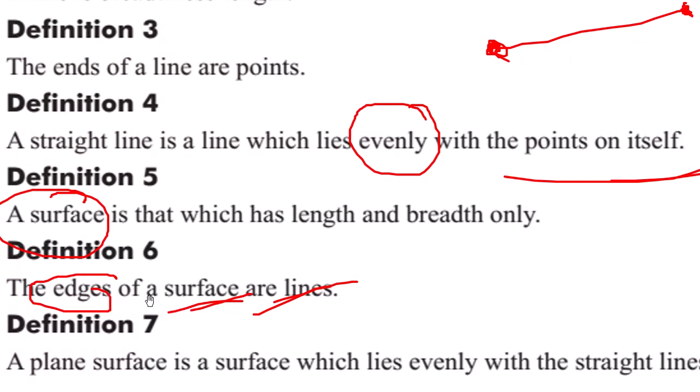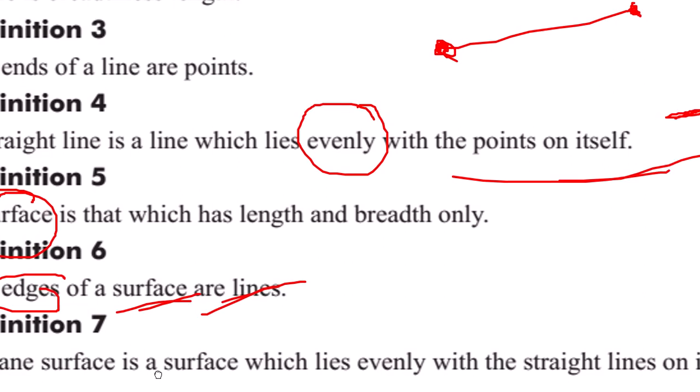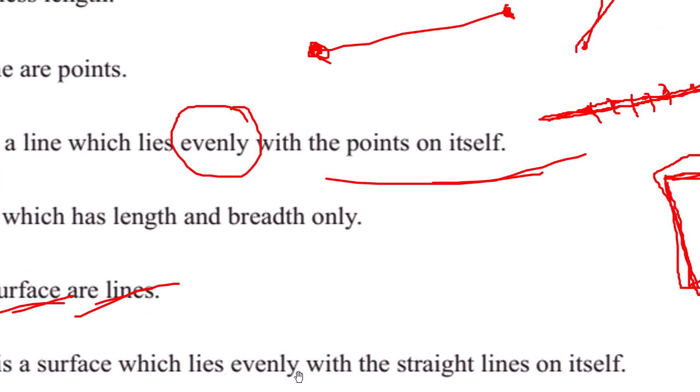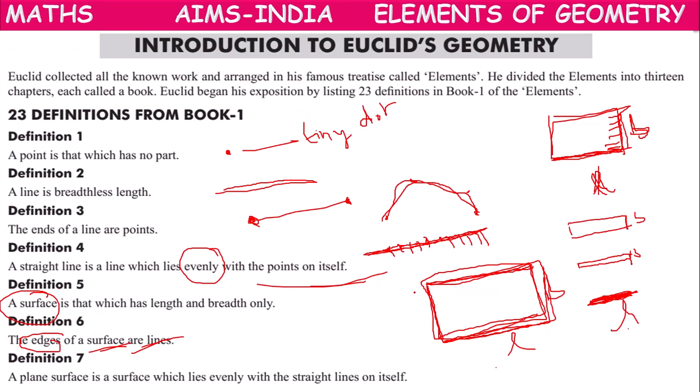Next, definition 7. Plane surface. A plane surface is a surface which lies evenly with the straight lines on itself. Meaning if all the straight lines lie evenly with the surface, then it is called a plane surface.